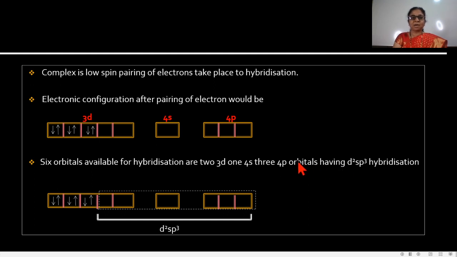Then which type of hybridization takes place here? Since there are 2 d orbitals, it is d2sp3 hybridization, because the 2 d orbitals, 1 s orbital and 3 p orbitals take part in the hybridization, and therefore the type of this hybridization is d2sp3. In this way, these 6 hybrid orbitals are available for the bonding with the ligands.